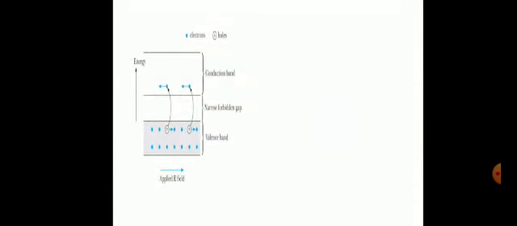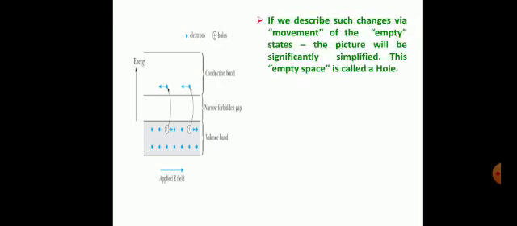In this figure, I have shown the applied field, from which valence band electrons will move to the conduction band, creating a vacancy which is known as the hole. As electrons are negatively charged, this vacancy is positively charged, and this plus is shown in the figure, and the blue dot is shown as the electrons. If we describe such changes via movement of the empty state, the picture will be simplified. This empty space is the hole.